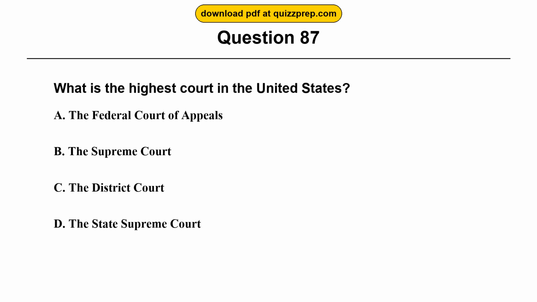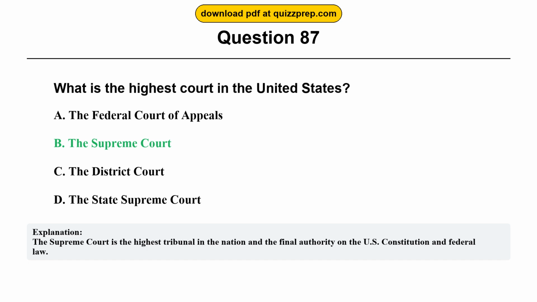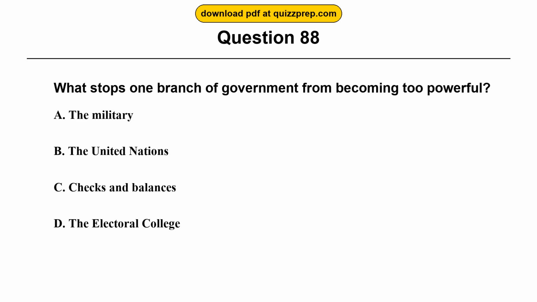Question 87. What is the highest court in the United States? Option A, the Federal Court of Appeals. Option B, the Supreme Court. Option C, the District Court. Option D, the State Supreme Court. The correct answer is option B, the Supreme Court. The Supreme Court is the highest tribunal in the nation and the final authority on the U.S. Constitution and federal law. Question 88. What stops one branch of government from becoming too powerful?